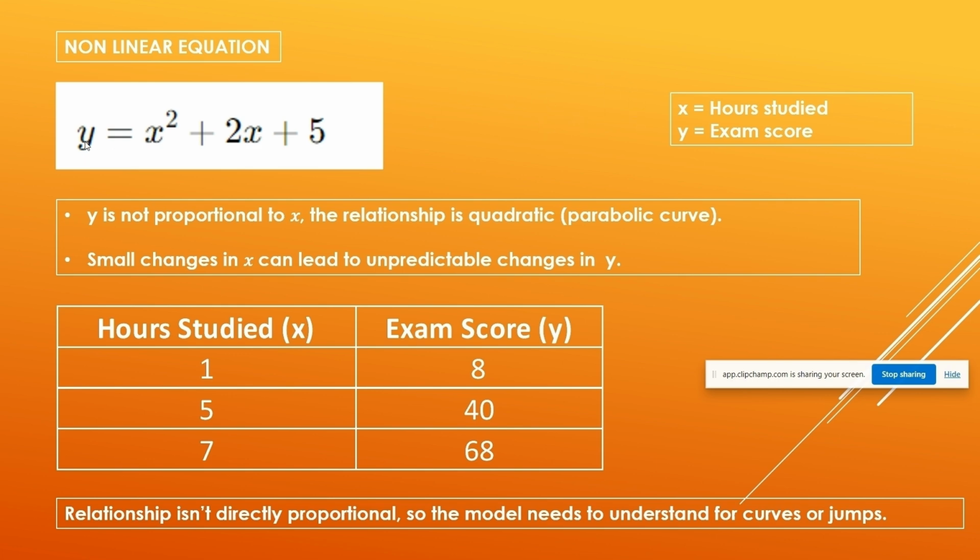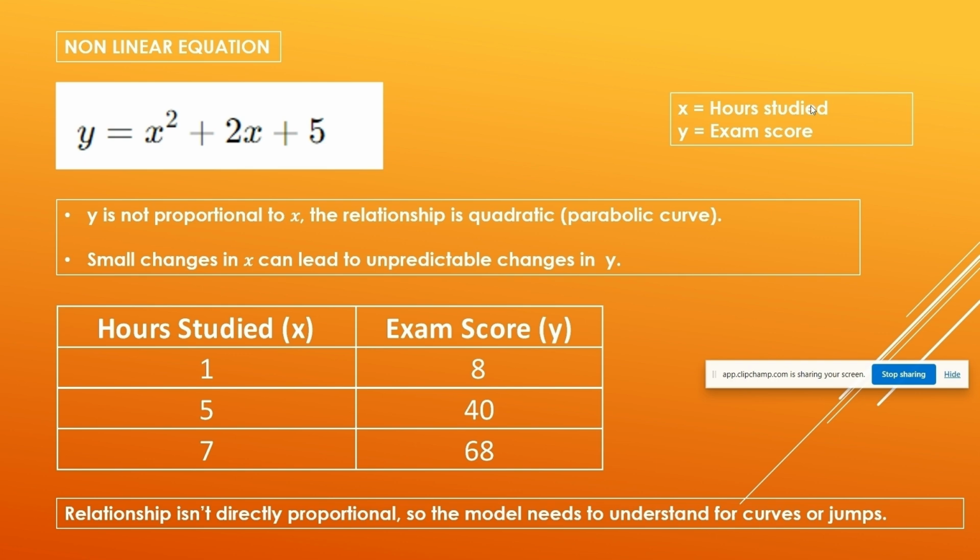So the equation is like this: y is equal to x square plus 2x plus 5. This is a quadratic equation, and I have taken the same m and c, 2 and 5, for representation purposes. Now see what happens. We will put the same use case.